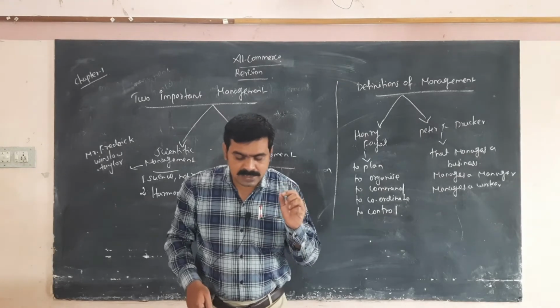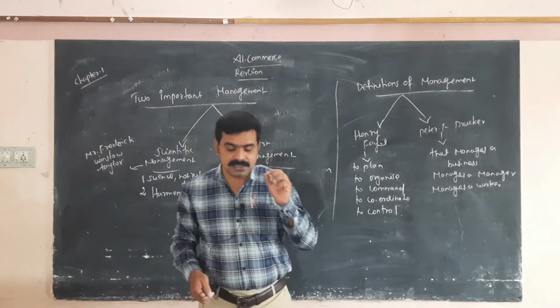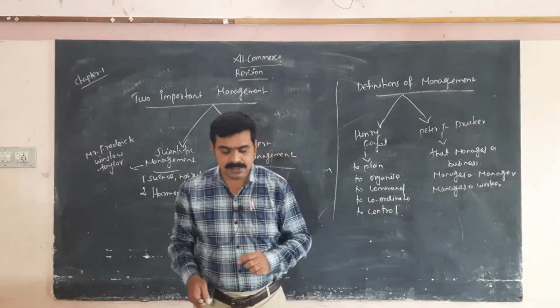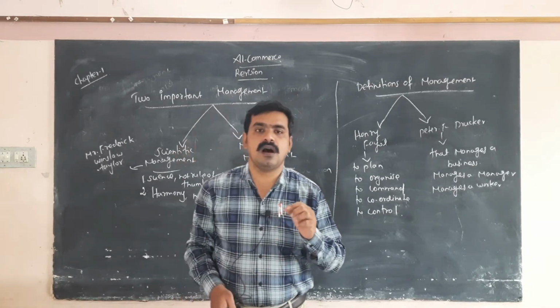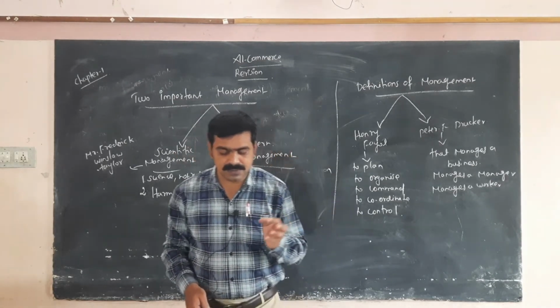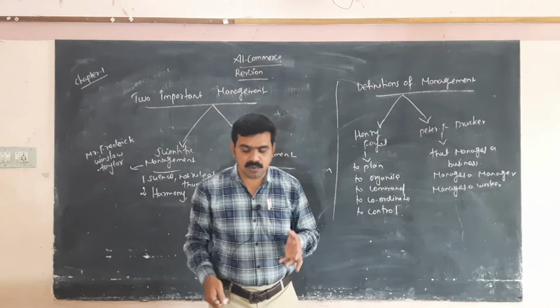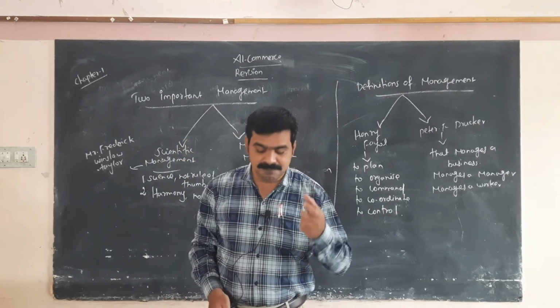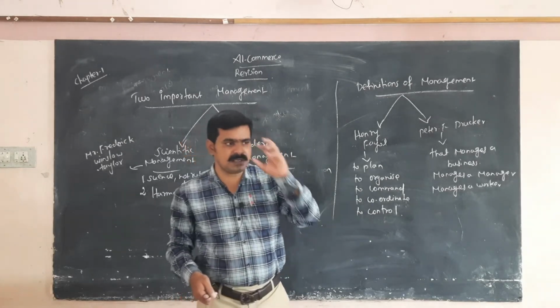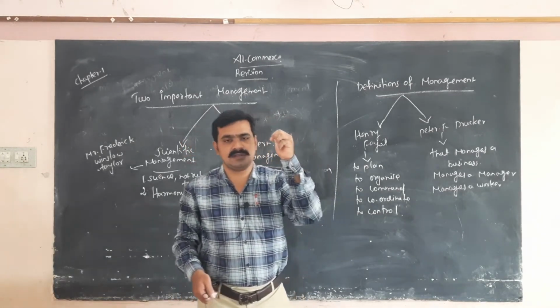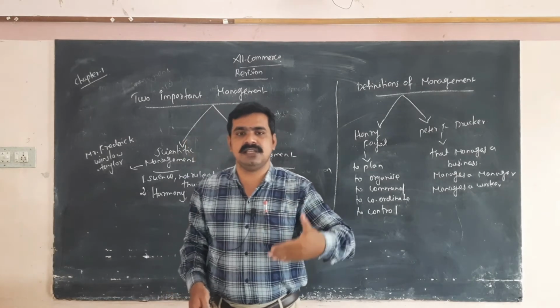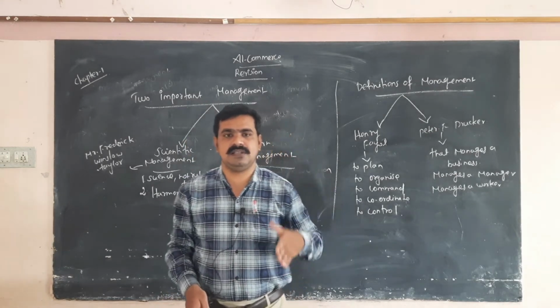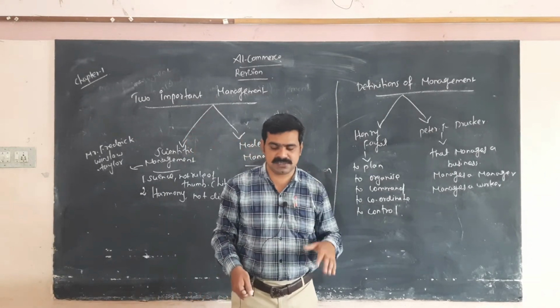So management and administration are very, very important. Both the management and workers should realize the importance of each other. First, every manager and every worker should realize his work, his duties and responsibilities.